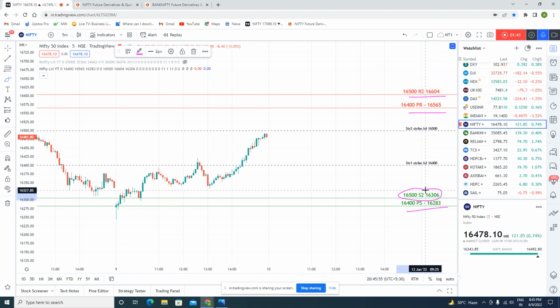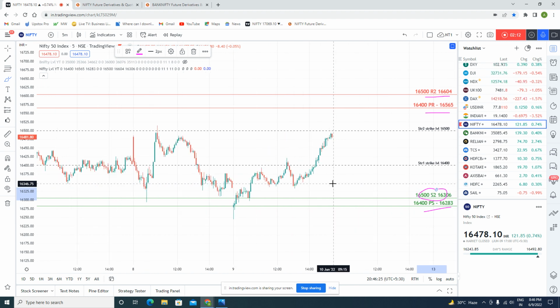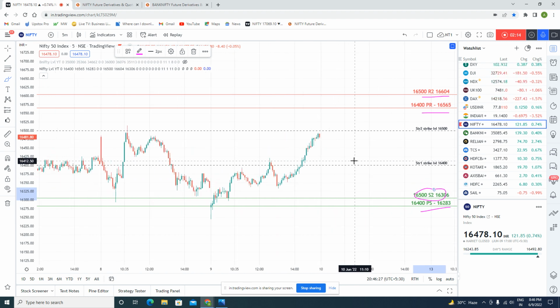Friends, today it was a very perfect expiry. Where the first strike hurdle was formed, at 16500, Nifty closed near it, around 16478. That's why I had mentioned in my post market analysis video that we had got a perfect expiry. So friends, as for the buying today, we may be excited again tomorrow that there will be some buying.